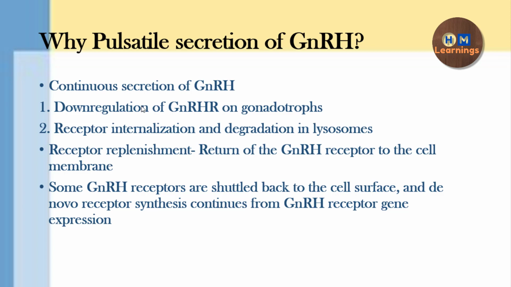So even though there is continuous secretion of GnRH, the gonadotropes will not respond by continuous secretion of LH and FSH, because the GnRH receptors on the cell membrane are reduced.